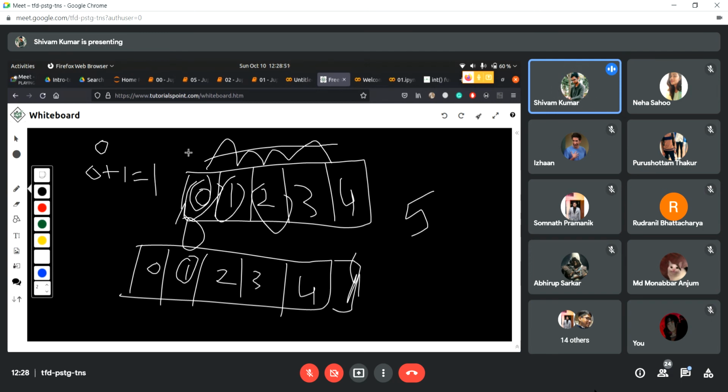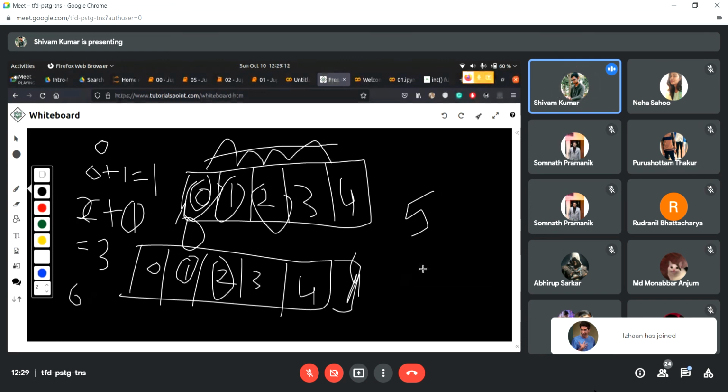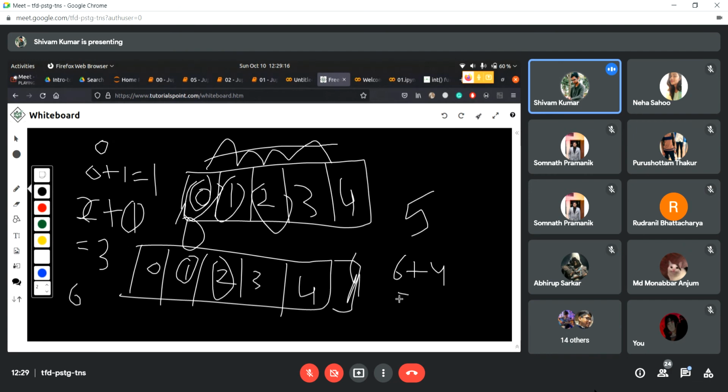Okay. Now again the loop has ended, so it will go and find another object in the loop, and that is 2 this time. So this time the total is 1. So it will evaluate total as total plus i, that is 1 plus 2. So this time it will evaluate it as 3. And so on, it will keep on counting. So next time it will be 3 plus 3, that will be 6. And again it will be 6 plus 4. So in the end, it's going to be 10.